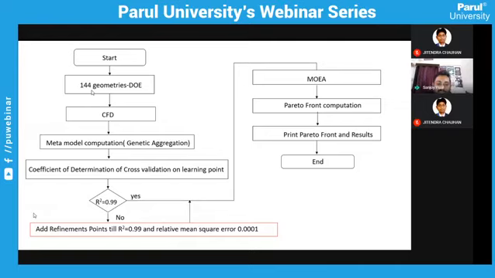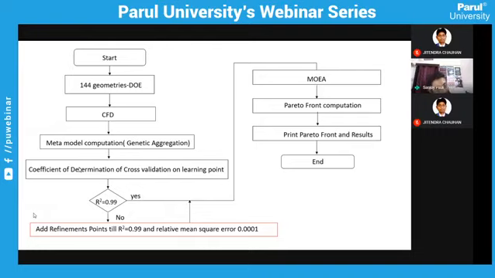Now, getting a response curve is not a big deal, but the point is the response curve has to be accurate with your CFD results or experimental results, whatever you have. Now, how to judge it? The basic way of judging it is the coefficient of determination, with cross validation on the learning. Say for example, at x equal to 2, f of x is 10 from the experimental results, and at x equal to 2, f of x is 11 from the response curve.